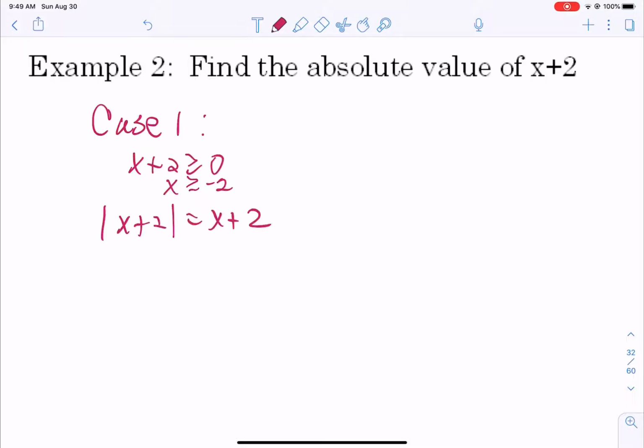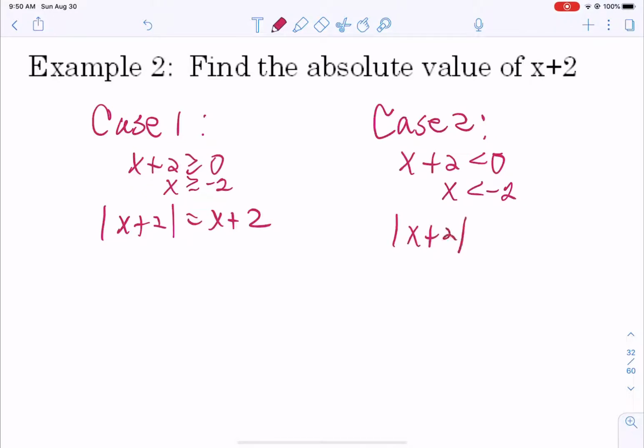Now, case 1, see how we could take this x plus 2 and rearrange it and solve it? So that case applies for any x greater than or equal to negative 2. Now let's look at case 2. Case 2 is when x plus 2 is less than 0, a negative. If you actually solve that, move the positive 2 to the other side, it becomes a negative 2.